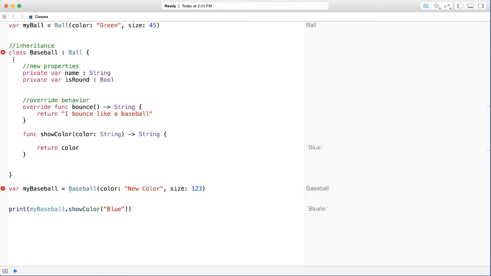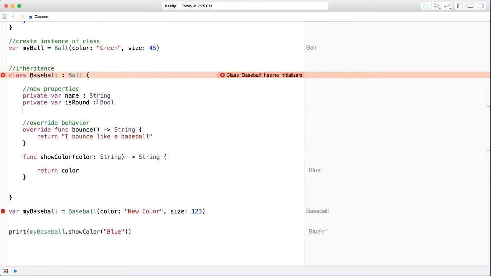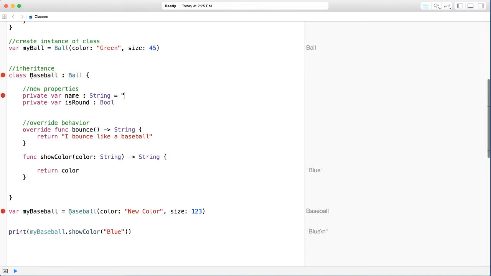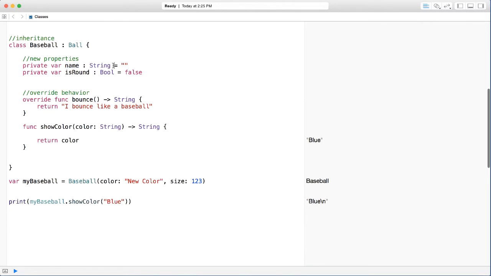Okay, now we have a problem here. If you click on this red warning here, it says class baseball has no initializers. We need to initialize our new property. We could have gone ahead and just put an empty string there and put false here. That would solve the problem. But since we have learned how to actually use an init method inside of our classes, let's just use that then. Instead of hard coding as we did here, let's get rid of this and this one here as well.